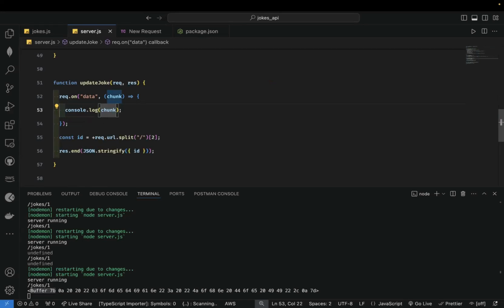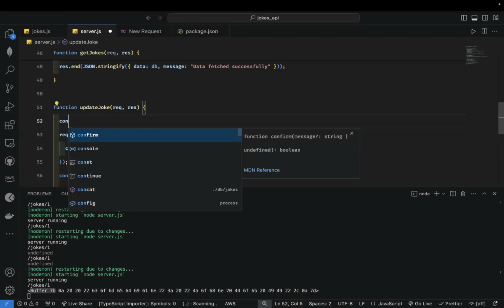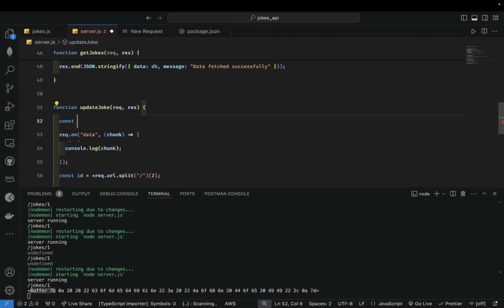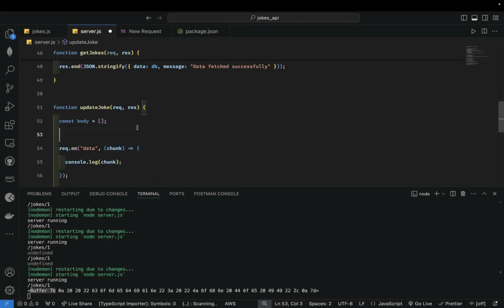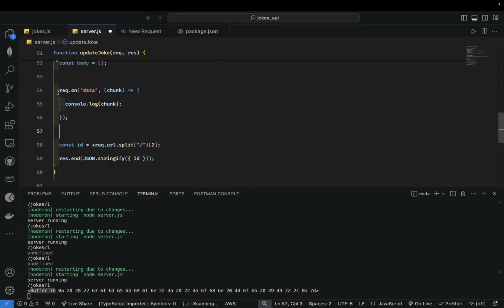So what we can do is get a variable and just make it an array. Okay, so what we do now is we're listening for an event on the request. When the user makes the request, the request is going to come to us in chunks.